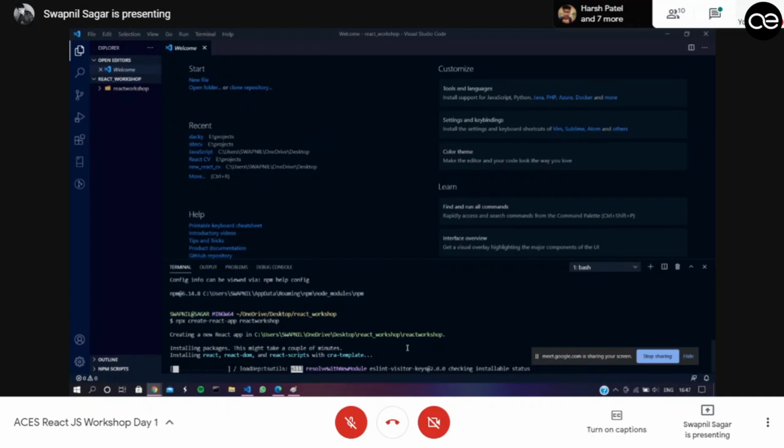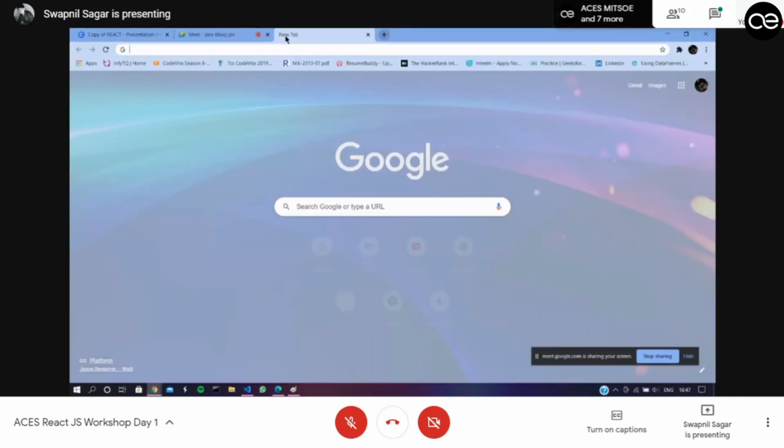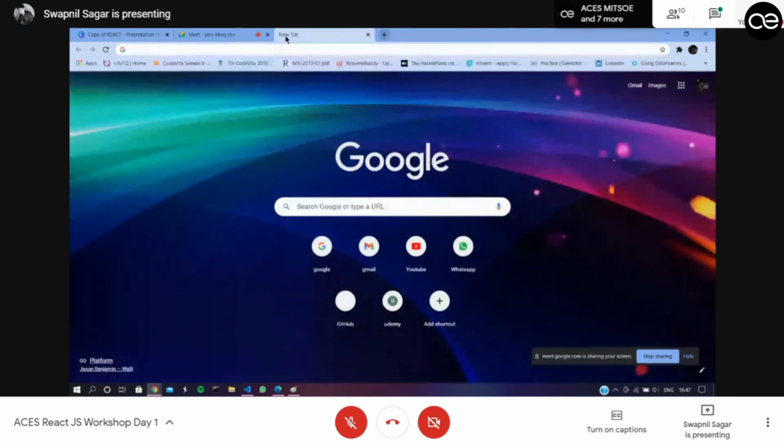Do we need to install some other packages or directly use this npx thing? You need to install Node. So you just need to install Node packages. If you want to know how to install Node packages, just go to the Node documentation.